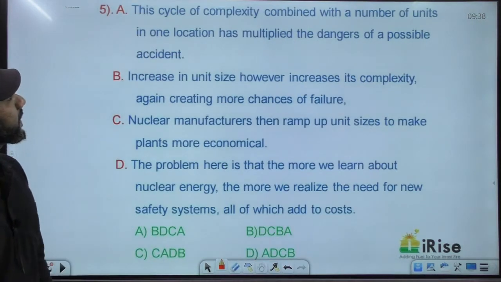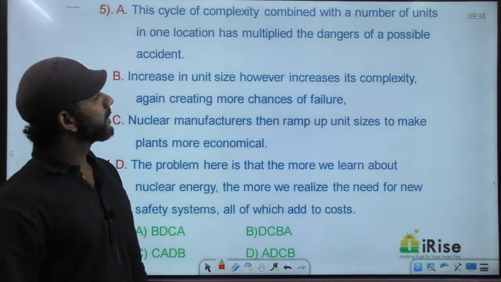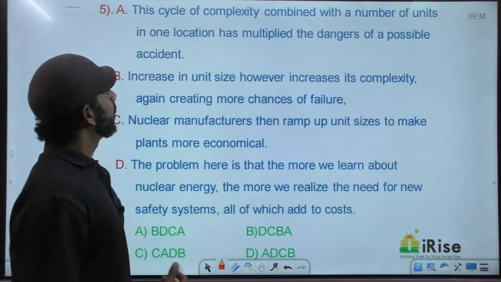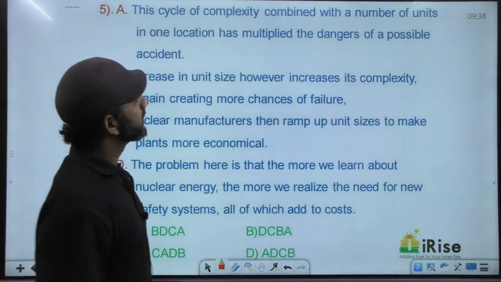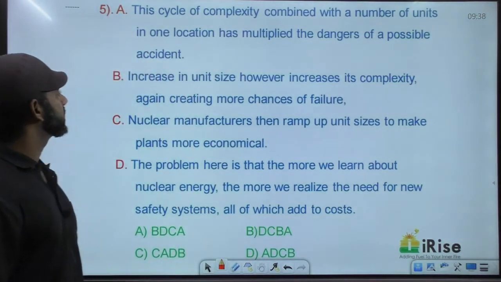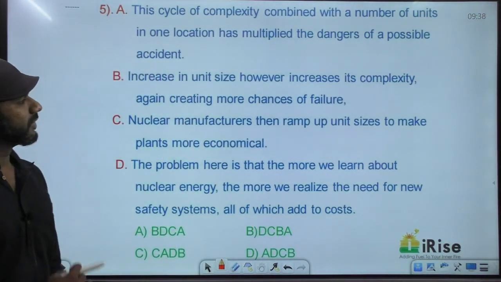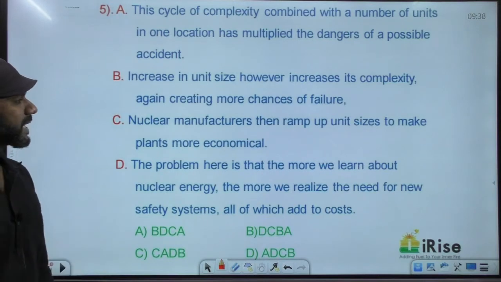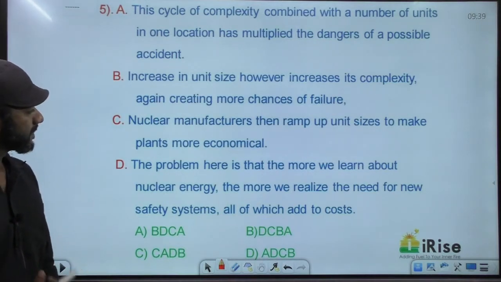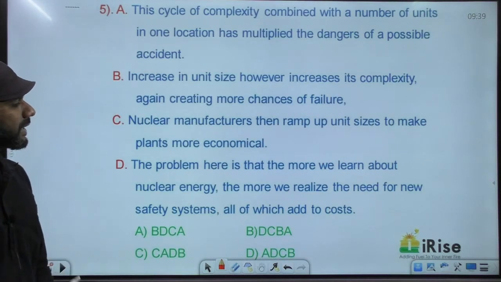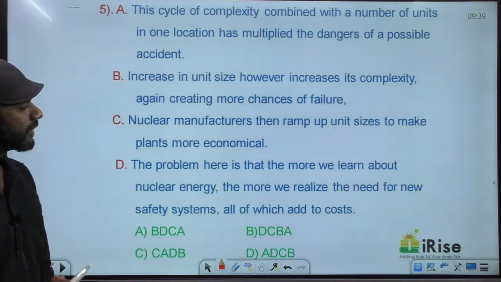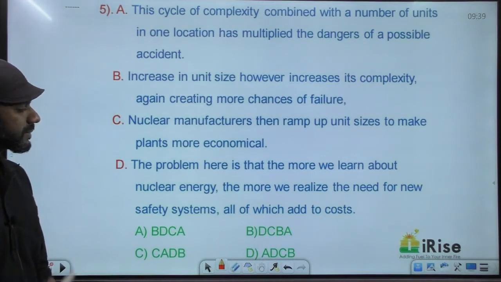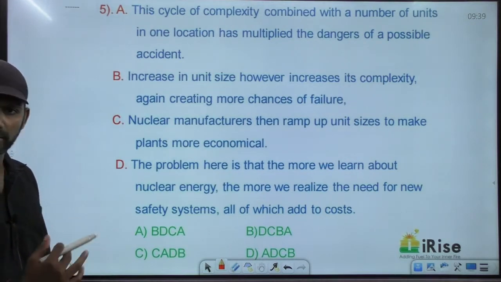Come to the next one. This cycle of complexity combined with the number of units in one location has multiplied the dangers of a possible accident. Increase in unit size, however, increases its complexity again creating more chances of failure. Nuclear manufacturers then ramp up unit sizes to make plants more economical. The problem here is that the more we learn about nuclear energy, the more we realize the need for new safety systems, all of which add to costs.